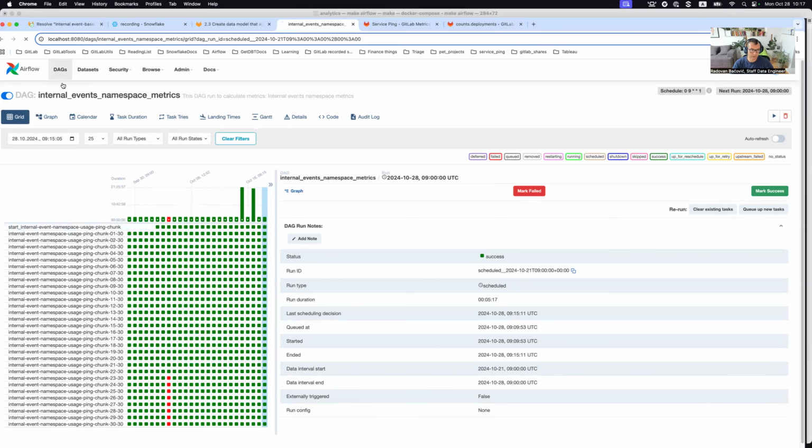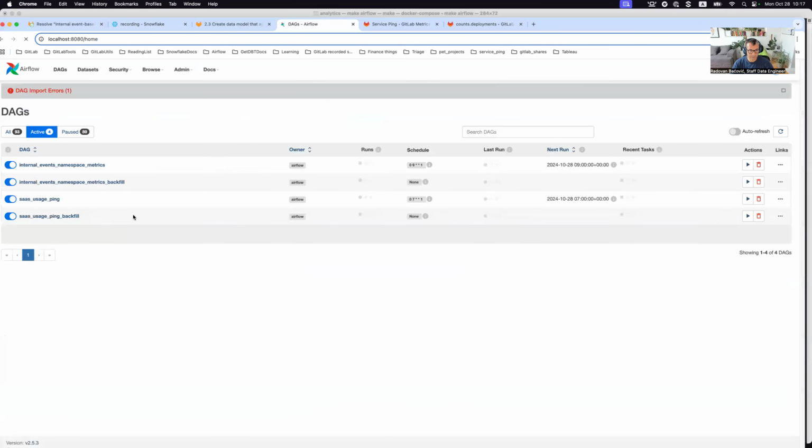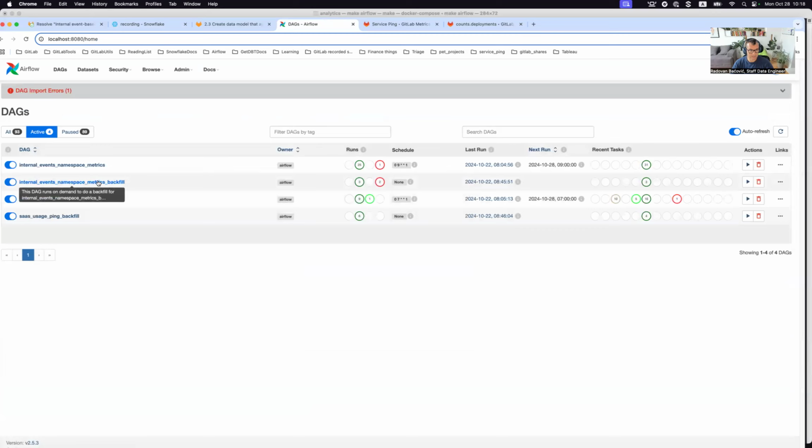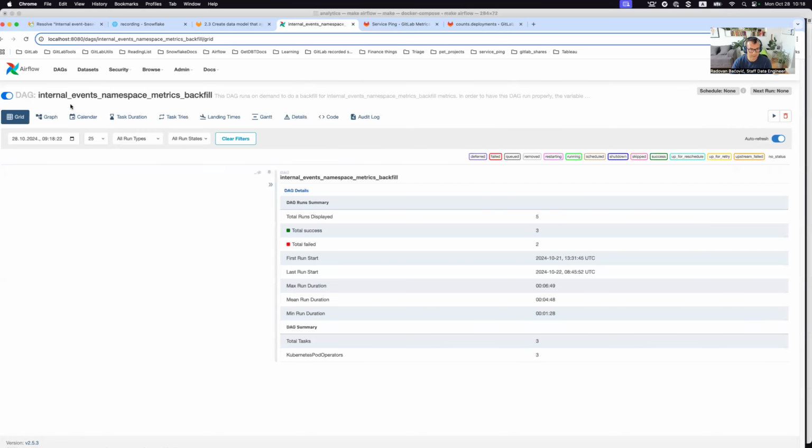And of course, if you go here, now you will see internal events namespace metrics backfill. This is, after refactoring of SaaS usage ping backfill, made of the same building blocks. Before we created this DAG, internal events namespace metrics backfill, we refactored the code to avoid duplication. So the common elements for these DAGs are the same.